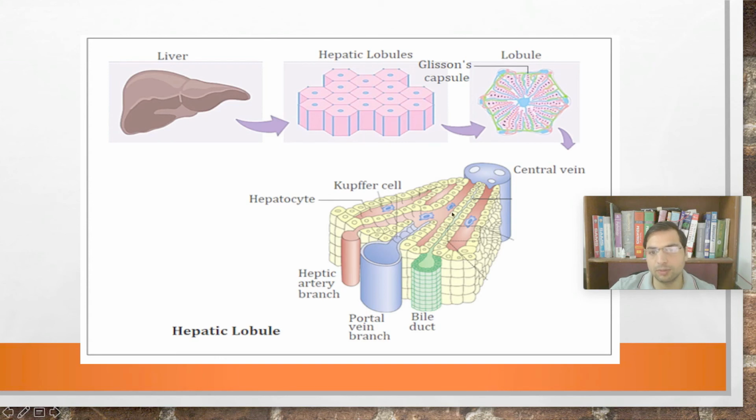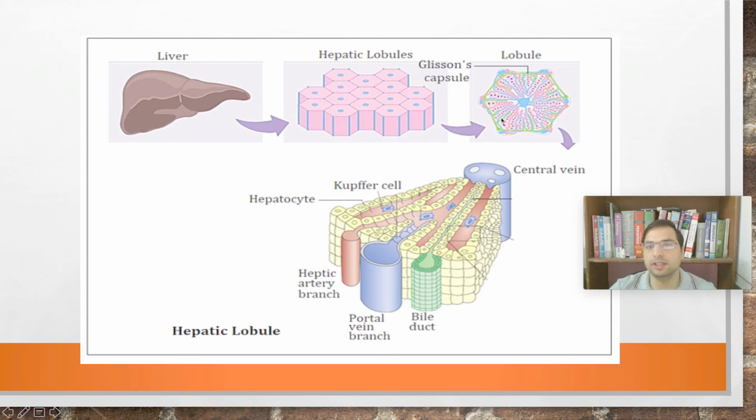So both the bloods mix and they drain ultimately into the central vein. These sinusoids are also lined by endothelium, just like capillaries, right? So they also have endothelium. Plus there are certain other vascular-like structures which are called bile ducts. In the bile ducts, the hepatocytes produce bile and that is drained into the bile ducts, right?